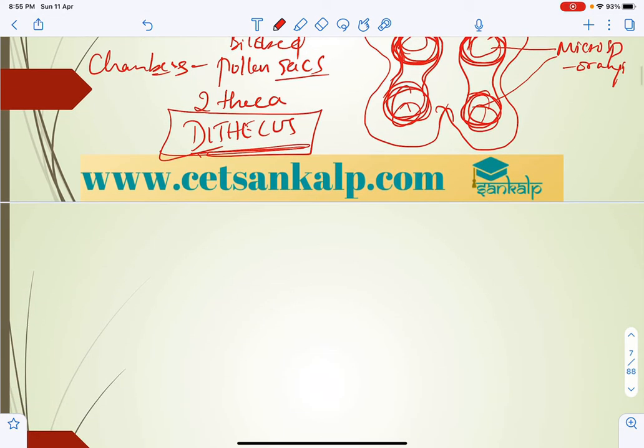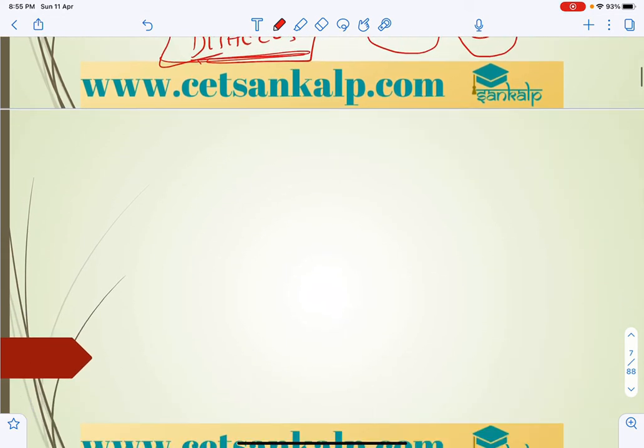Let us move on and discuss further. The anther gives rise to microspores, and each microspore develops into a pollen grain, which has the male gamete. Pollen sacs are called microsporangia.